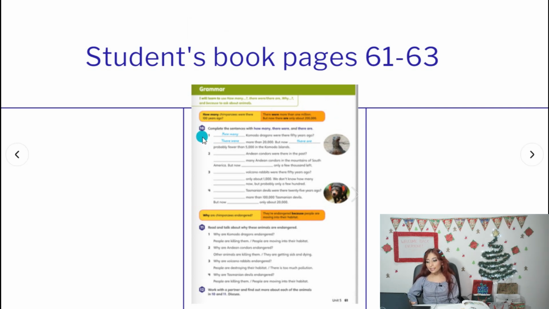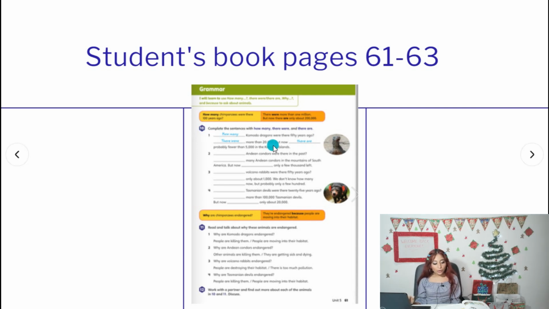So activity 10 says, complete the sentences with how many there were and there are, okay? Remember, all the questions are going to start with how many. Todas las preguntas en este ejercicio are going to start with how many. It depends on using there were or there are, if it's in present or if it's in past, okay?